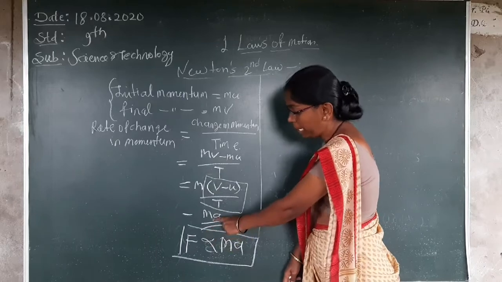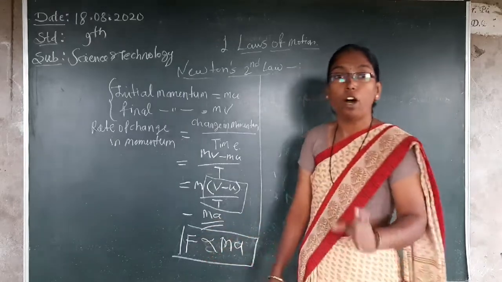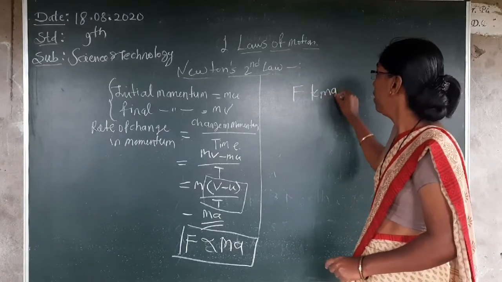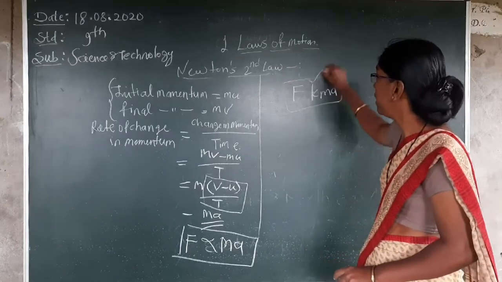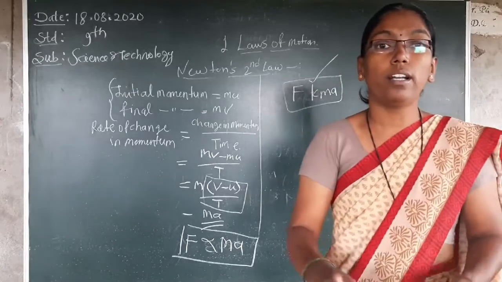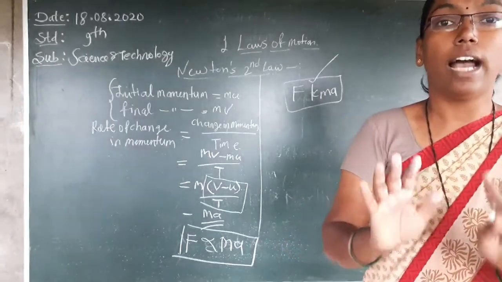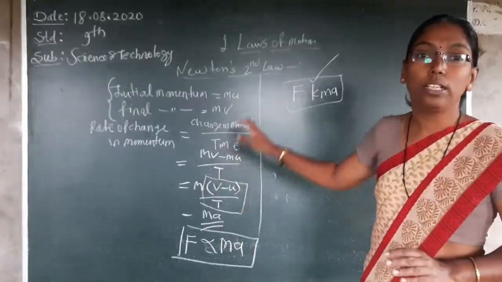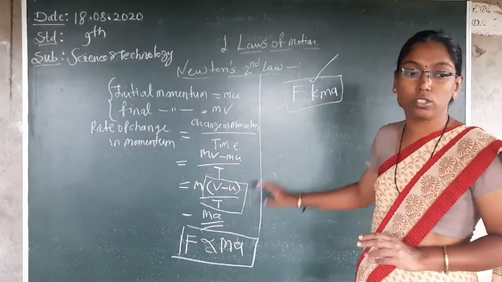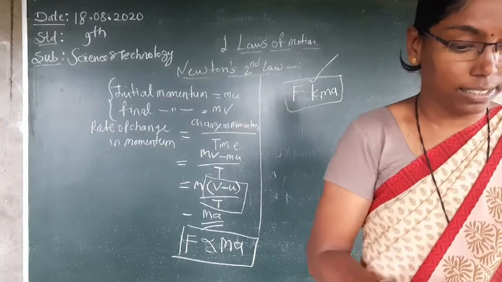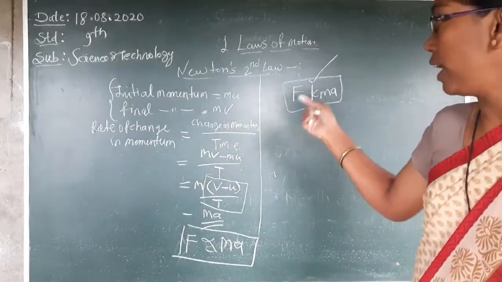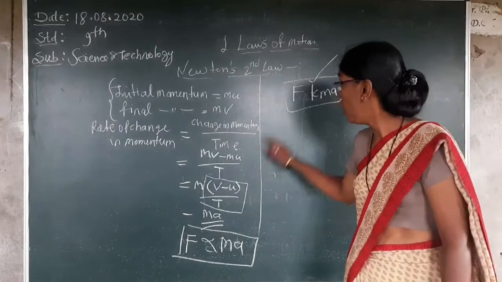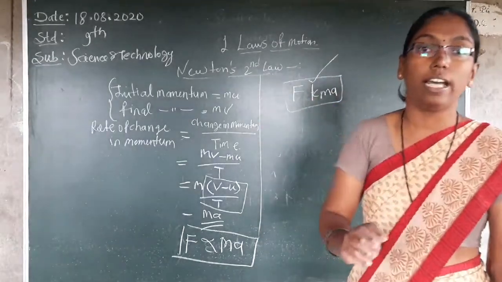So ma is directly proportional to F, or F is equal to kma. K means proportionality sign, K is constant. So our second law will be as it is. We can prove this second law with respect to these equations. So the second law we can write as it is, and you can read it or write it as this equation with the proportionality sign, K constant.